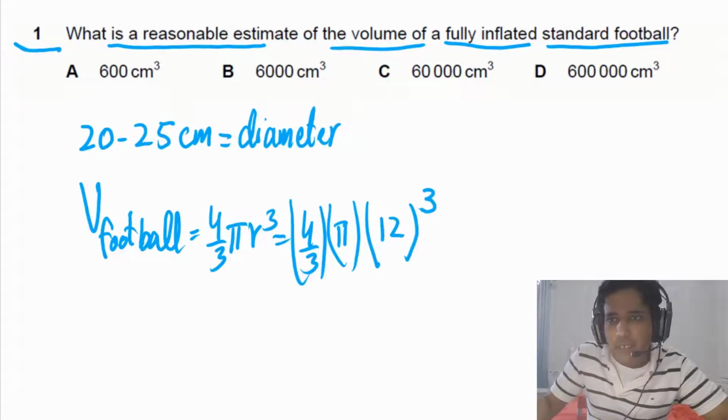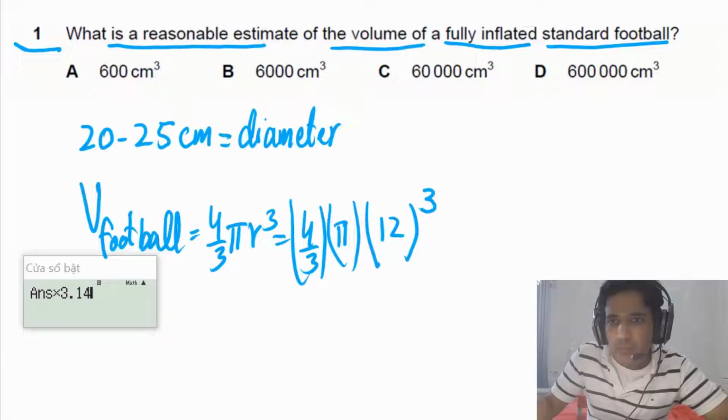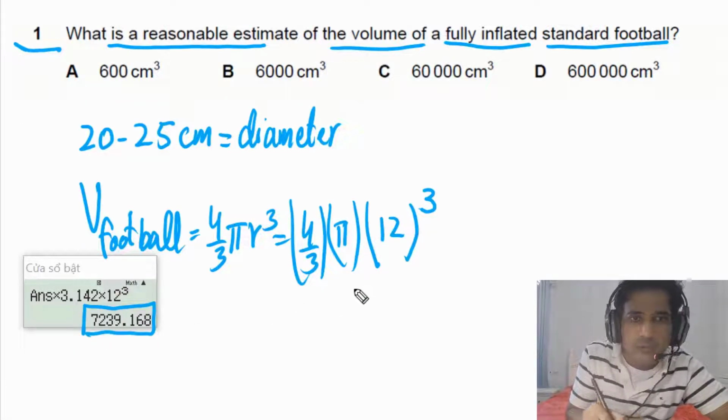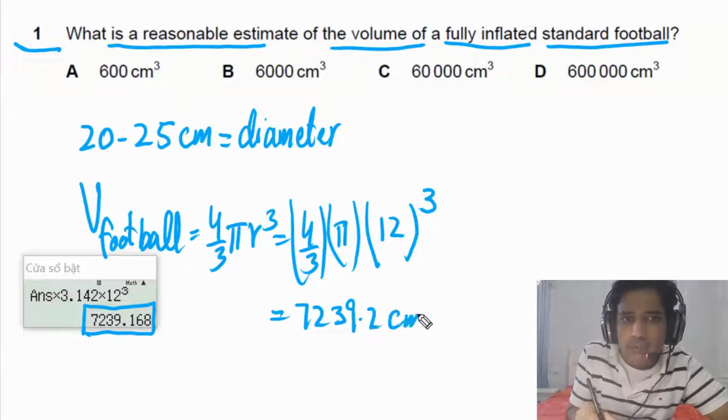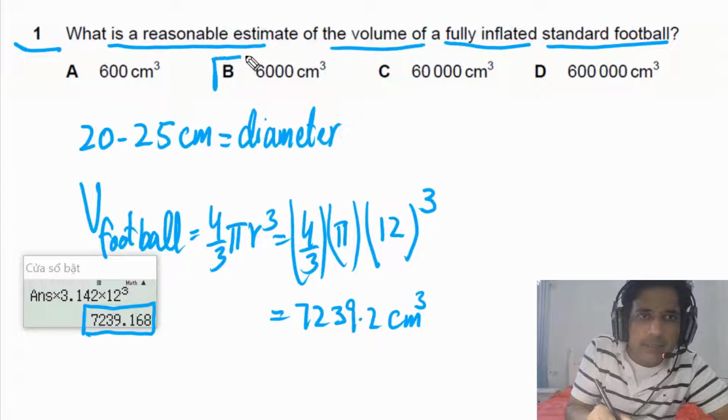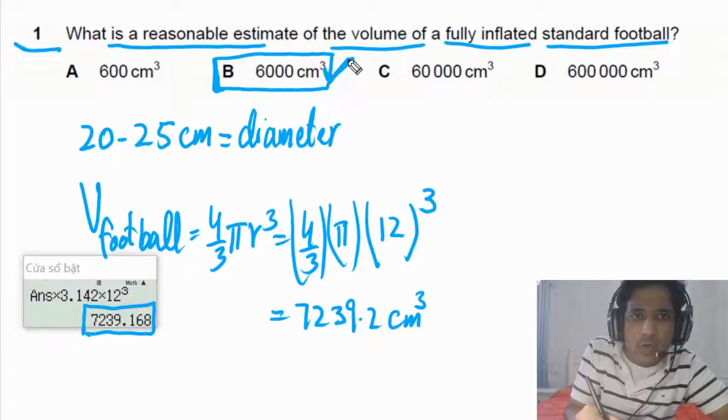Let's calculate now and find the volume of the football. First of all, we have 4 divided by 3. We multiply this with pi, 3.142, and we need to multiply with the cube of 12. Now if we calculate, our final answer is the volume of the football, which is equal to 7,239.2 cubic centimeters. So the closest answer is 6,000 centimeter cube. This is the best possible option for this question.